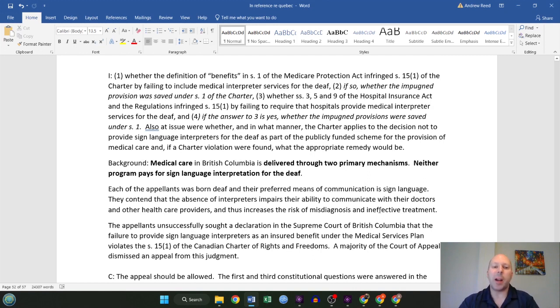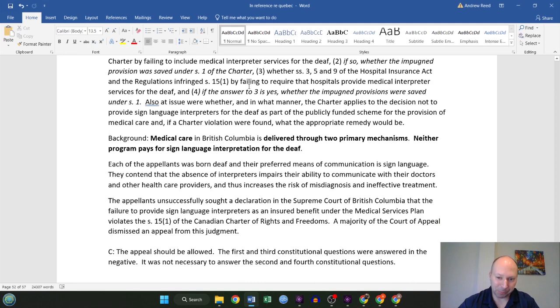Background here: medical care in British Columbia is delivered through two primary mechanisms, and neither of those programs pays for sign language interpretation for the deaf. In this case, each of the applicants was born deaf, and the preferred means of communication was sign language. And they were saying that the absence of interpreters impairs their ability to communicate with their doctors and increases the risk of misdiagnosis and bad treatment.